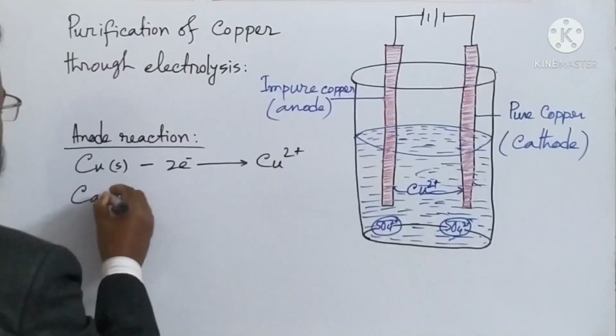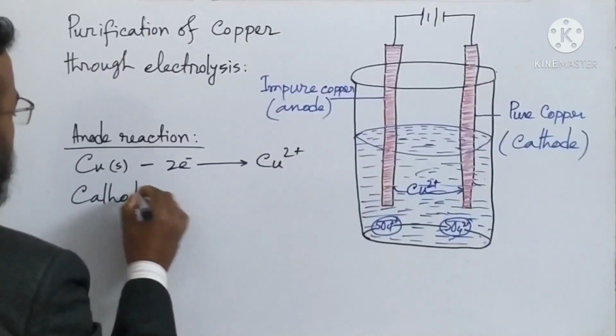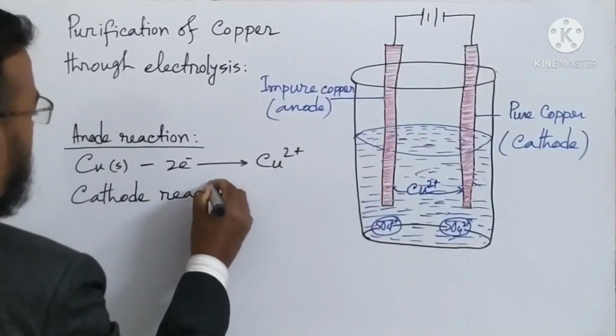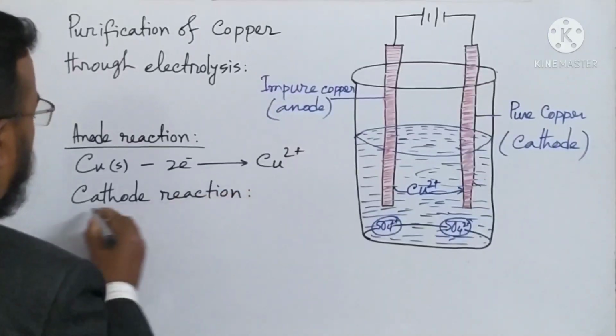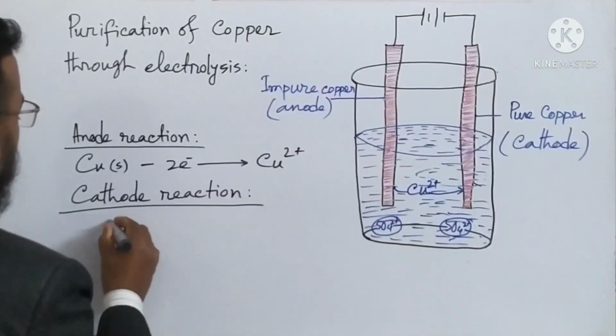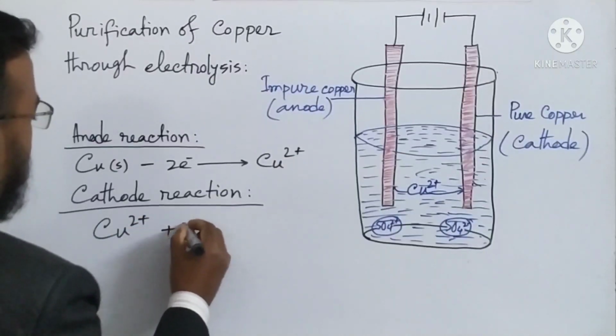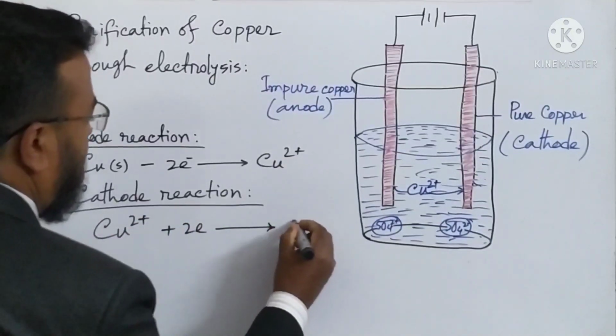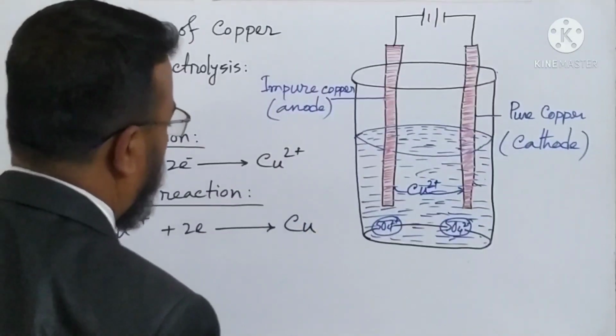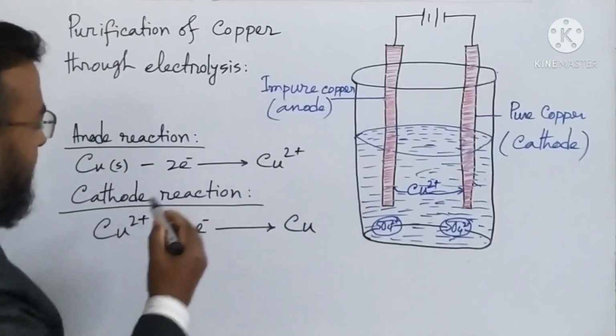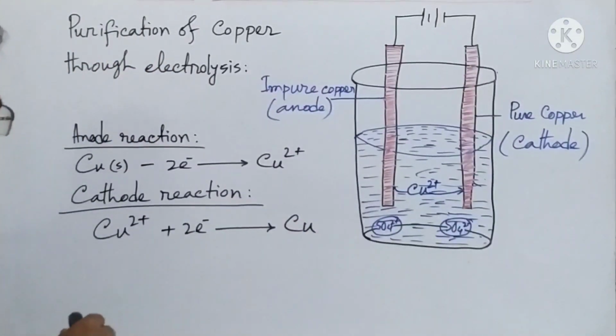Then cathode reaction, at the cathode, the copper 2 plus receives 2 electrons, then becomes, now it is pure copper we are getting, and it is receiving electrons.